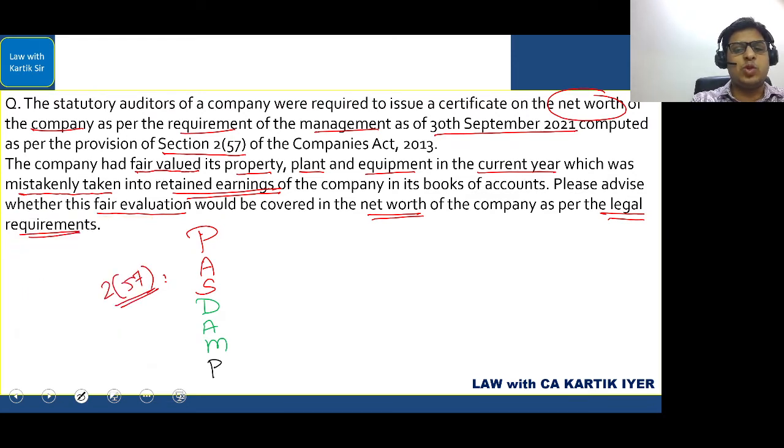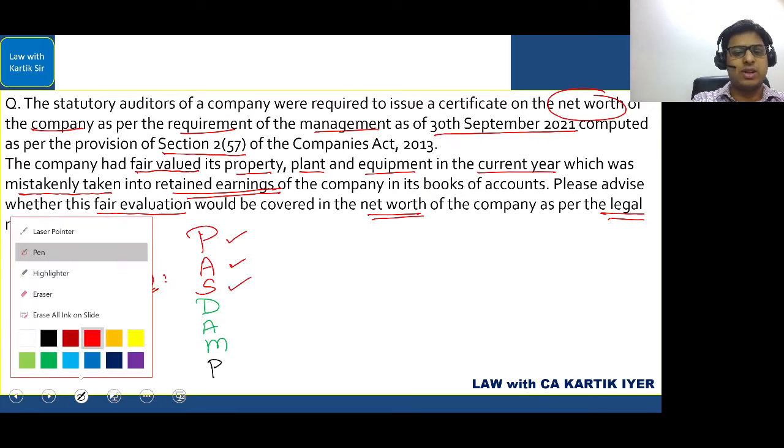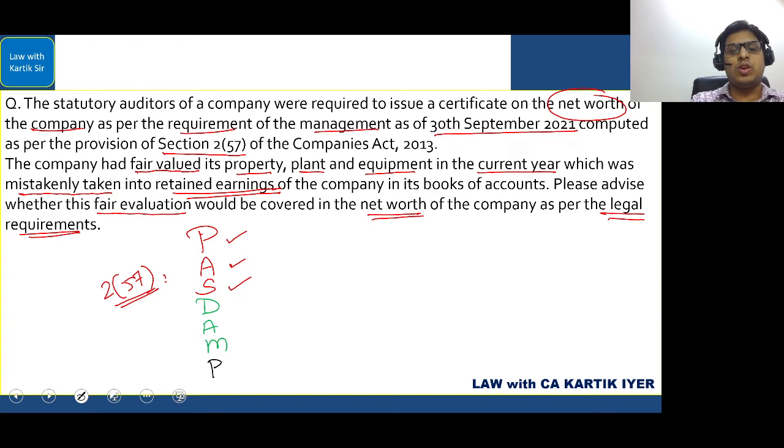The area which I'm showing in red will always be positive. You will always add it. So that is your paid up capital. You will always add it. A is all reserves created out of profits. S is securities premium account. Remember this one. From D, you have something called deferred expenditure, A is accumulated losses and M is miscellaneous expenditure. These three, which are in green, you will subtract. So these have to be subtracted while computing the net worth.